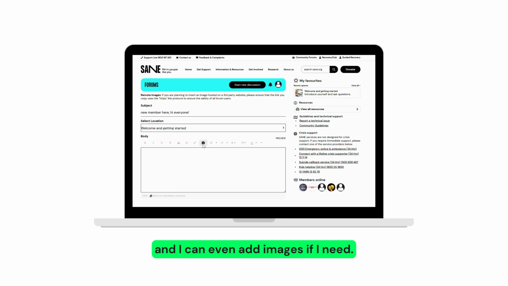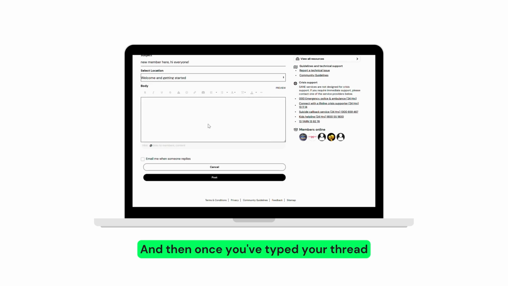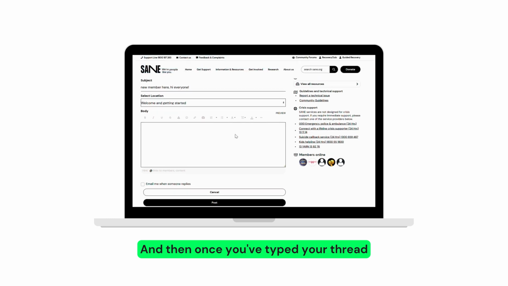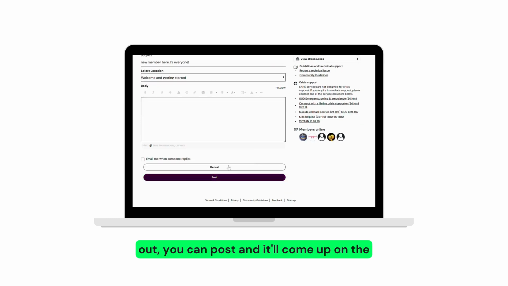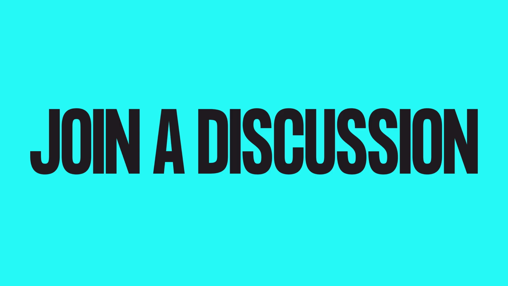And then in the body, I can just type in whatever I want, and I can even add images if I need. So I can press insert images and then choose a file to upload. And then once you've typed your thread out, you can post and it'll come up on the main page.